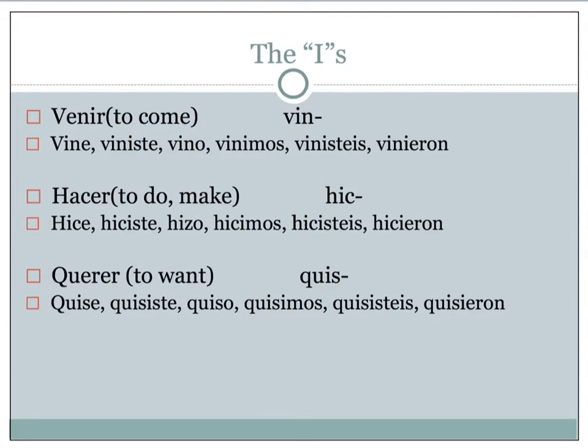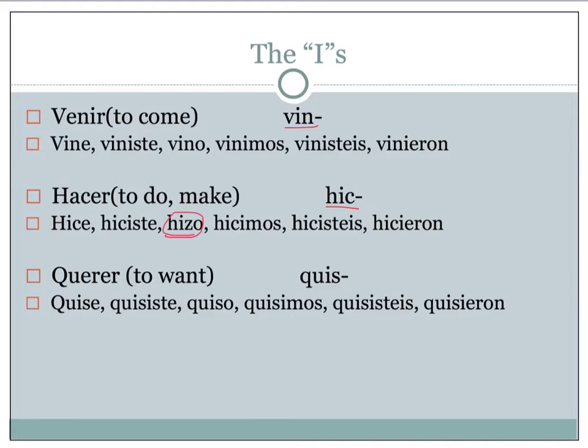The second group of our irregulars are what we call the I's, because they have I's in them. So our verb venir, our stem is vin-, which means vine, viniste, vino, vinimos, vinisteis, and vinieron. Hacer, another one of those that has an I in it, is hic-. So we have hice, hiciste, and then take note, I want you to make a box around this one on your chart.